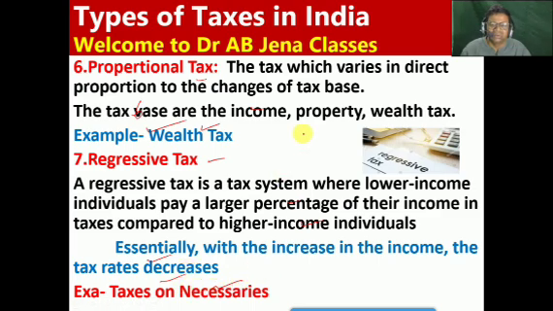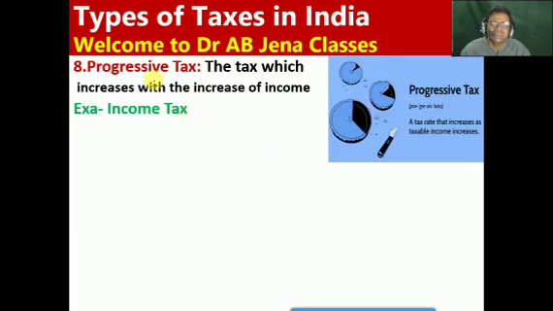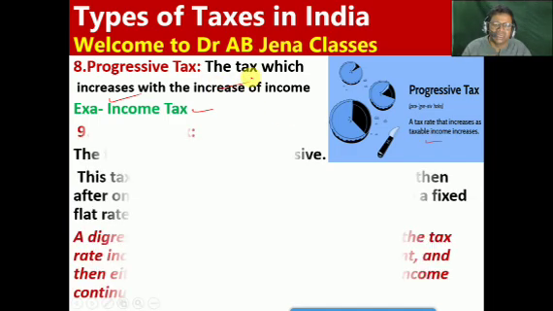Friends, I am hopeful that it is now clear what I mean by proportional tax as well as regressive tax. Next, friends, what is the progressive tax? It is the tax which increases with the increase of income. The best example of progressive tax is the income tax, where the tax rate increases as the taxable income increases. That is the meaning of progressive tax.